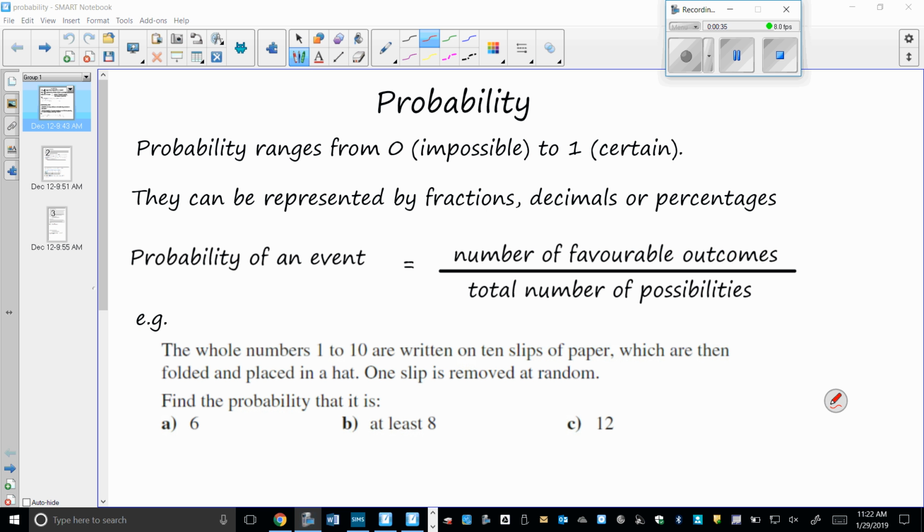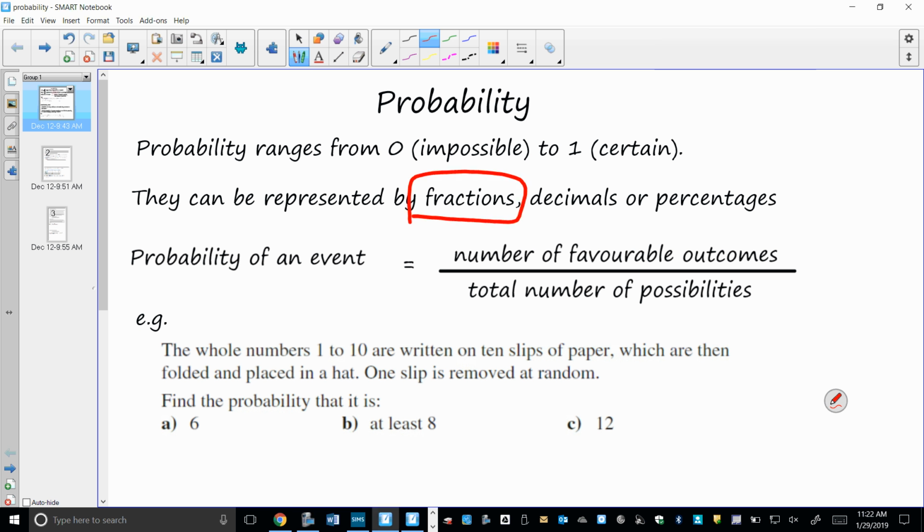They can be represented by fractions, decimals, or percentages. To be honest, the majority of the time we will notice that they will be fractions. And this is the one time that when you give a fraction answer, you do not have to simplify it. If you are not great at simplifying fractions, then do not attempt it, because if you give an answer as a fraction and then incorrectly simplify it, you'll get it marked wrong. So if you're not good at it, don't do it, because you don't have to.